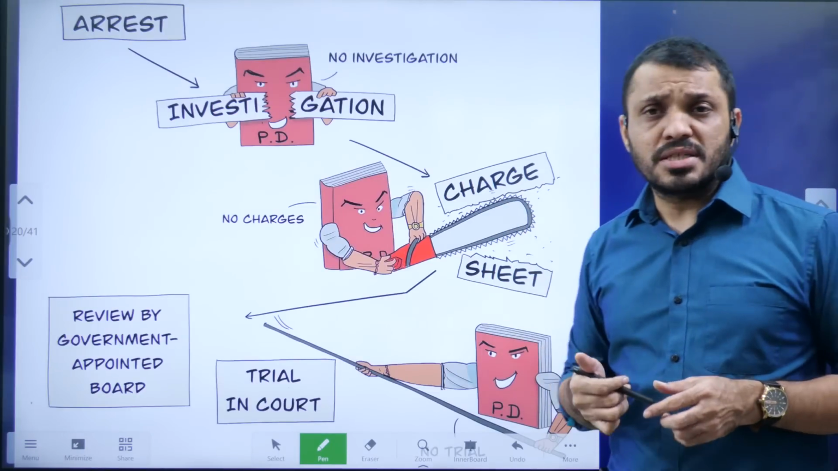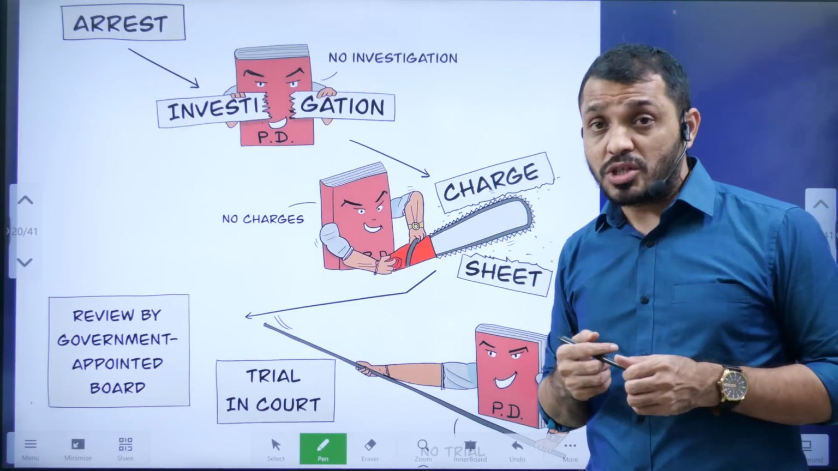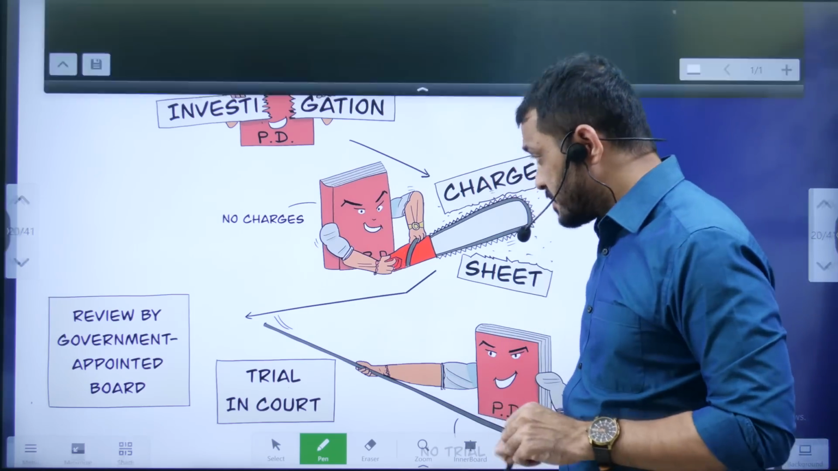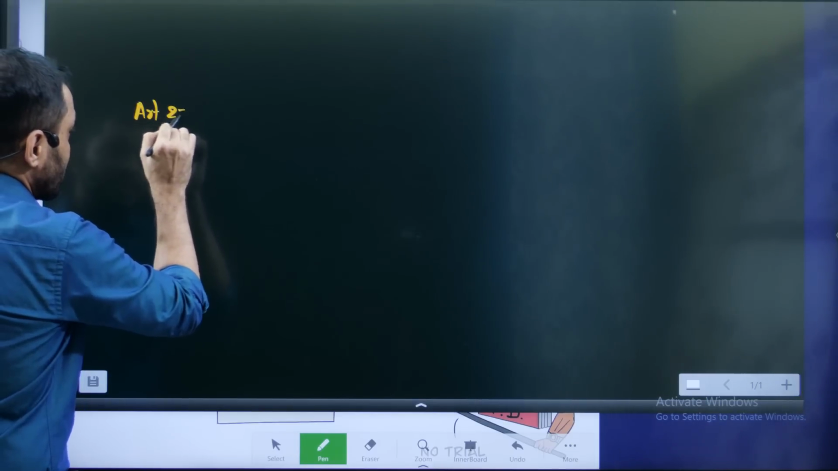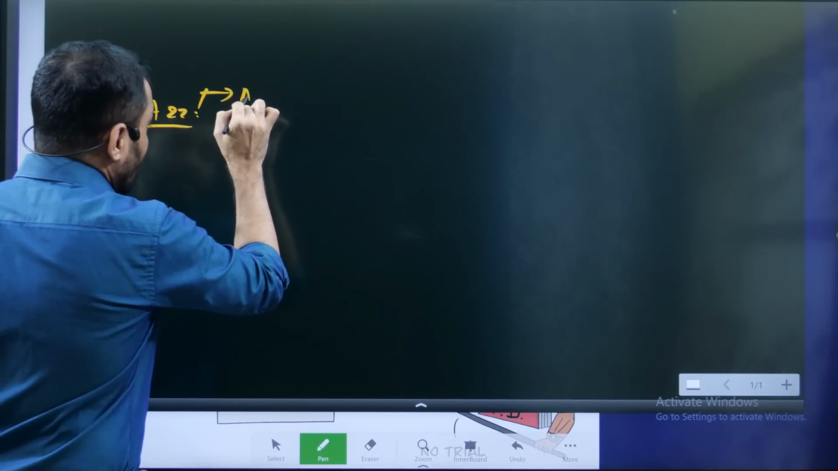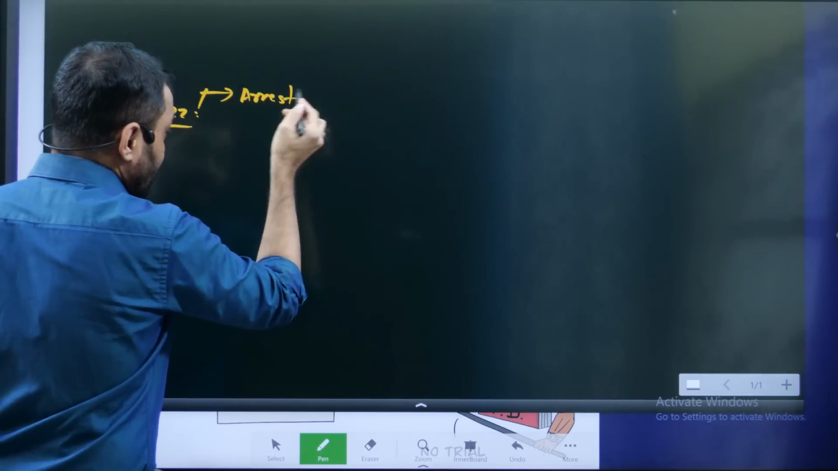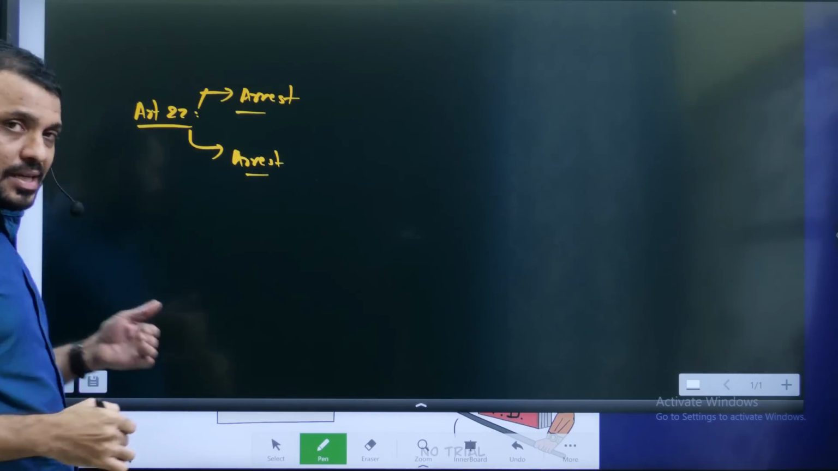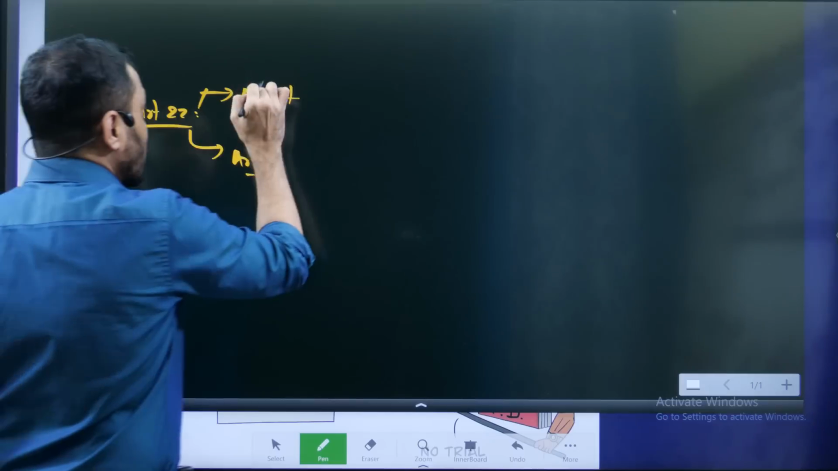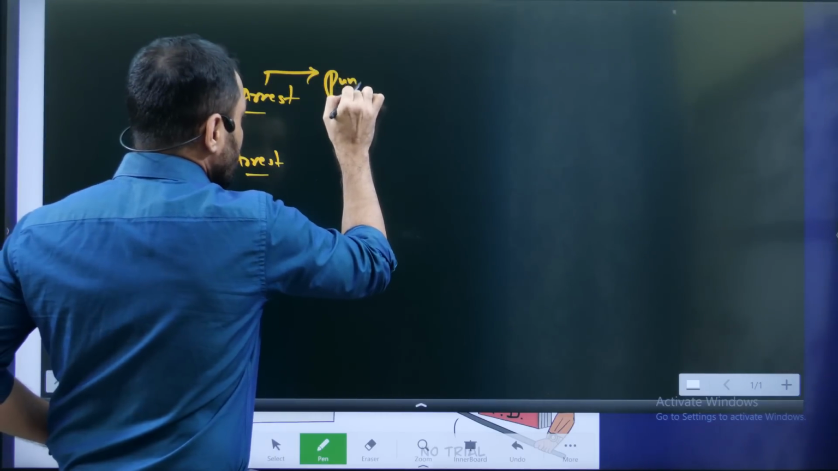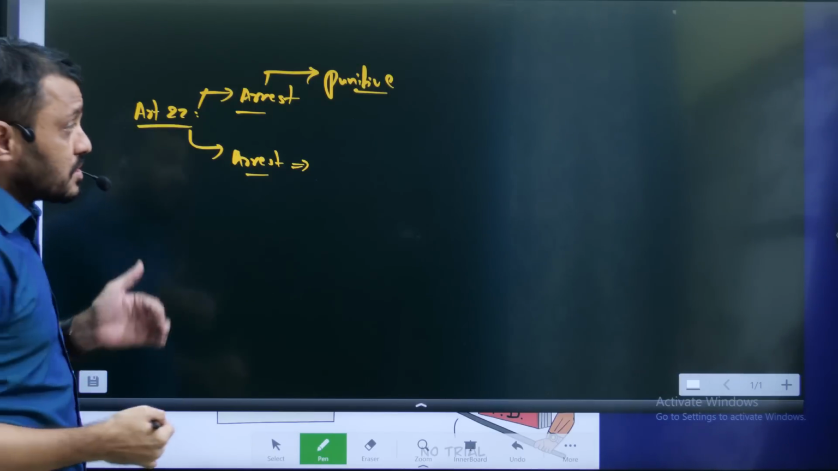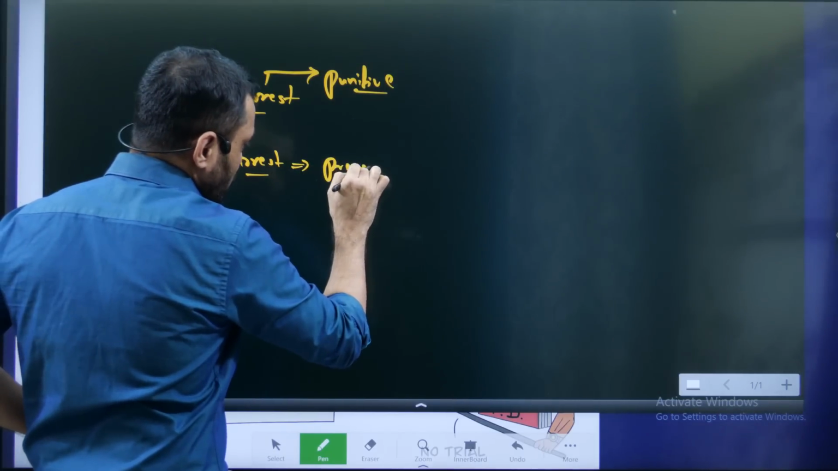Next topic, we are going to discuss preventive detention. You know, students, in polity class I told you Article 22 deals with two types of detentions. One is arresting after committing a crime, and the second one is arresting a person before committing a crime. If you are arresting a person after they committed a crime, that is known as punitive detention. If you are arresting a person before they commit a crime, that is known as preventive detention.